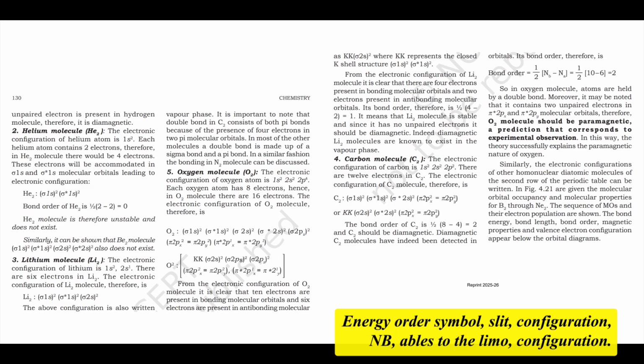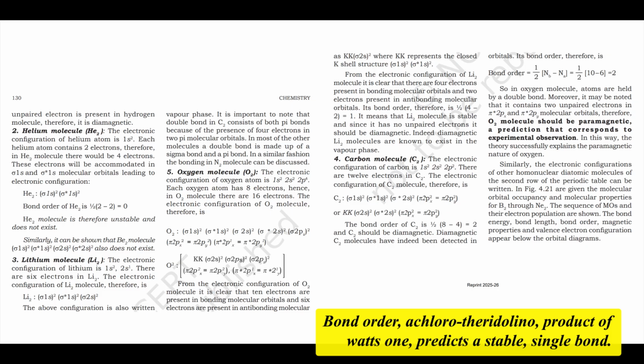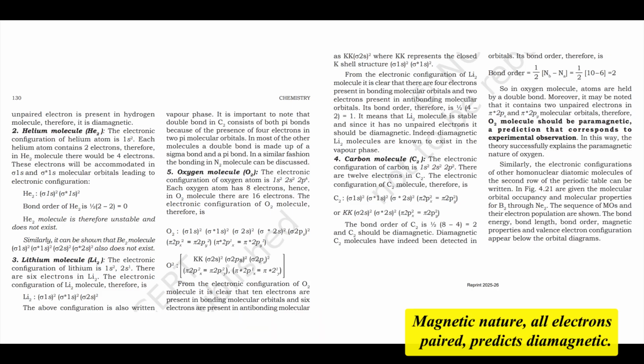Energy order is simple. Configuration: σ1s². Bond order equals (2 minus 0) over 2, which equals 1. It predicts a stable single bond. Magnetic nature: all electrons are paired, so it predicts diamagnetic. This matches reality. H2 exists, has a single bond, and is diamagnetic.